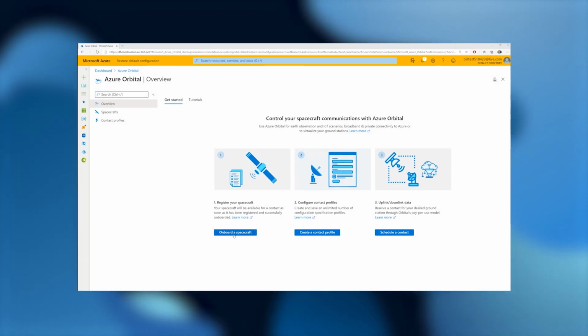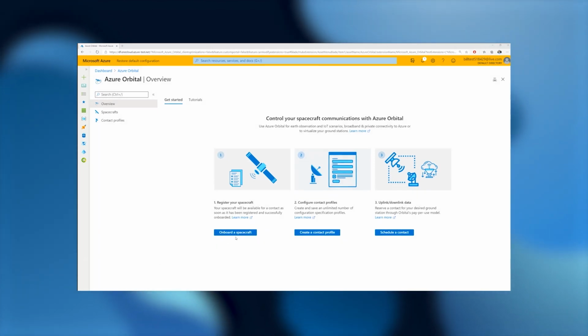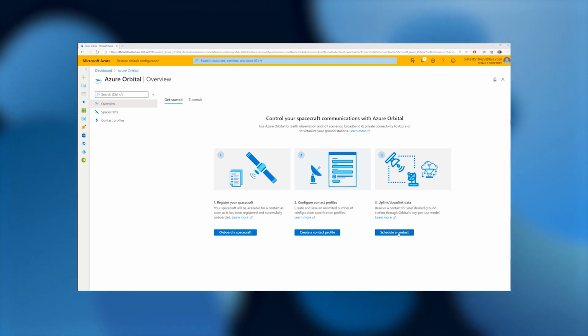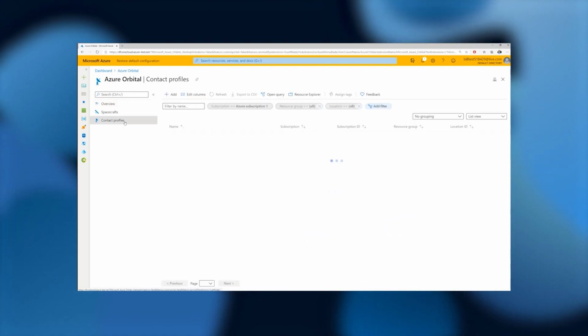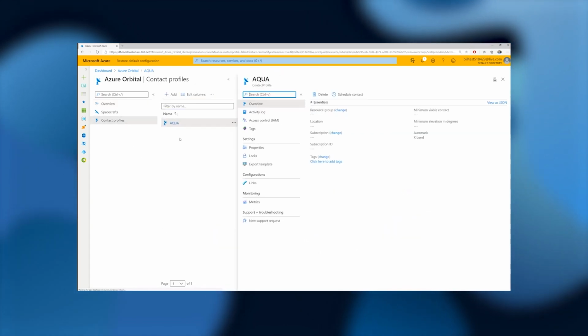You can land at the Azure Orbital homepage and you'll find multiple options to onboard a spacecraft, create a contact profile, or schedule contacts. In today's demo, we've already created the contact profile and onboarded Aqua as a spacecraft.